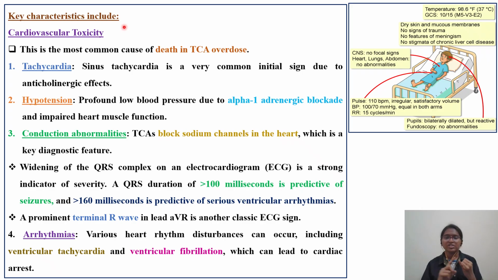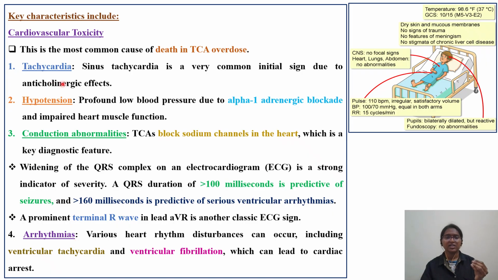Okay, so first we will talk about the cardiac effects. What are the adverse effects on the CVS? That is cardiovascular toxicity. The most common cause of death in TCA overdose is cardiac toxicity. The patient might undergo convulsions, he might have some seizures, but before that, death is majorly caused by tachycardia, ventricular tachycardia, as well as cardiac arrhythmias. Okay, but not with respect to ECG changes. Tachycardia, hypotension, conduction abnormalities, arrhythmias. These are the four important features you can see in the case of serious heart-related adverse effects.